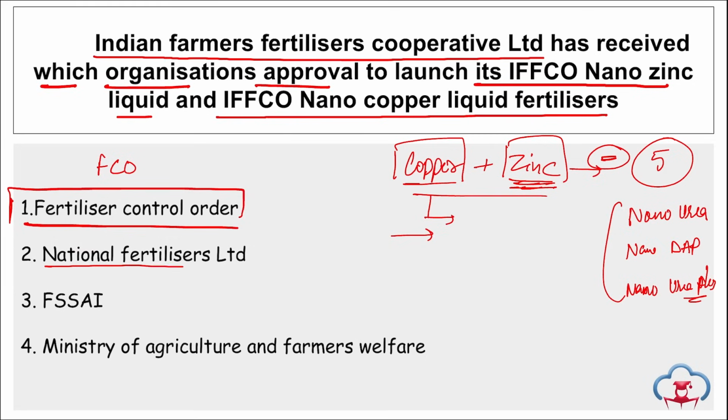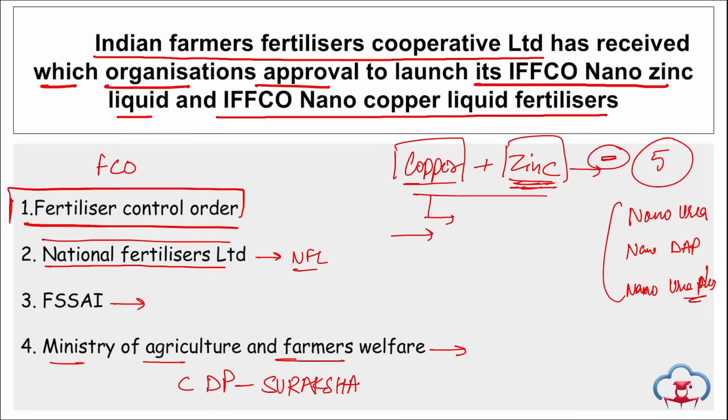Then if we talk about National Fertilizers Limited, that is NFL, correct? So remember, it was granted the Navratna status by the Department of Public Enterprises under the Ministry of Finance. Right? It was on 18th of April. Then FSSAI, remember FSSAI has mandated the requirement of an integrated veterinary health certificate for the import of milk and milk products in India. Then Ministry of Agriculture and Farmers Welfare, if we talk about this, here remember they have introduced a digital platform, that is CDP Suraksha.